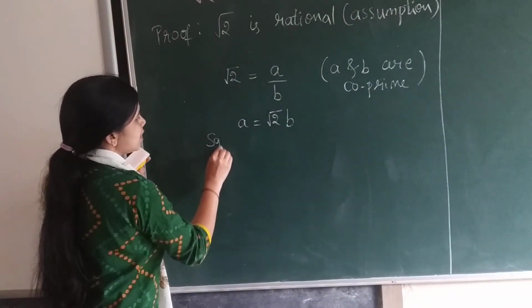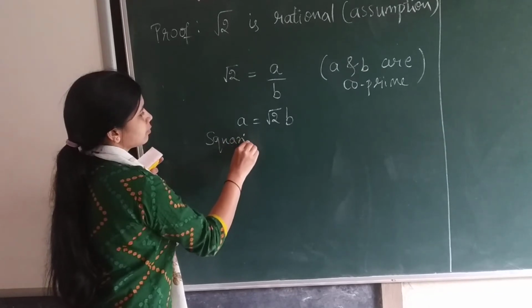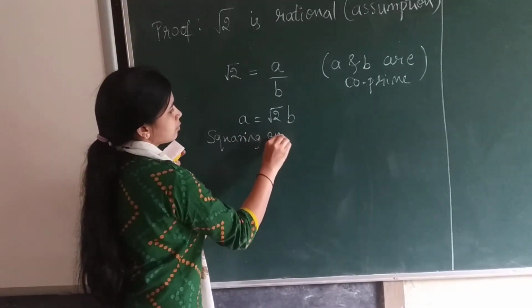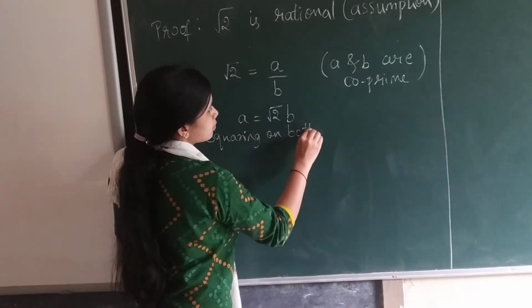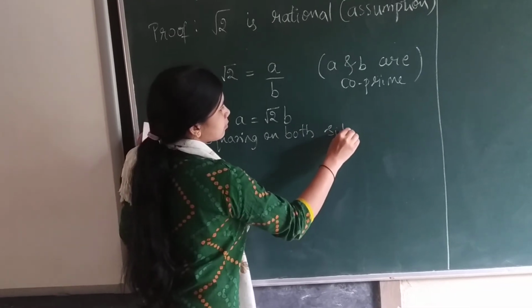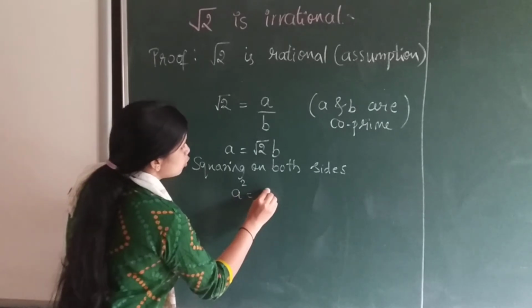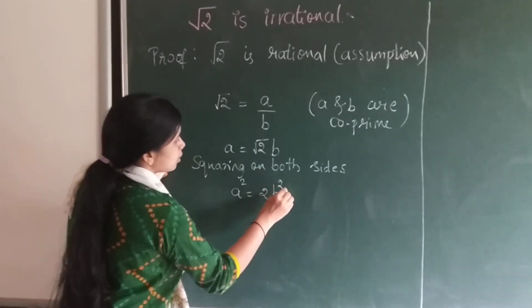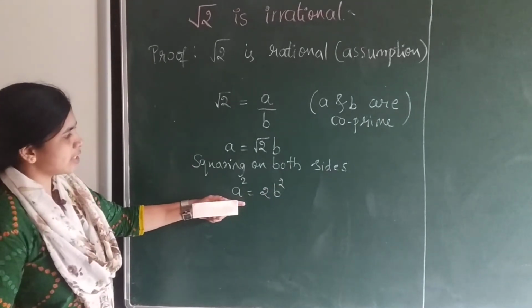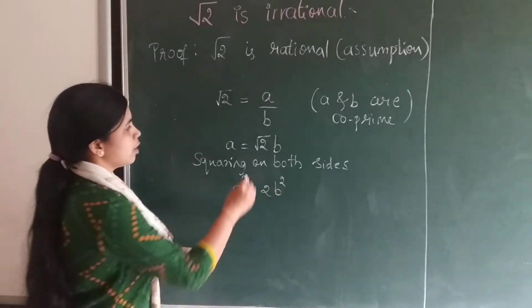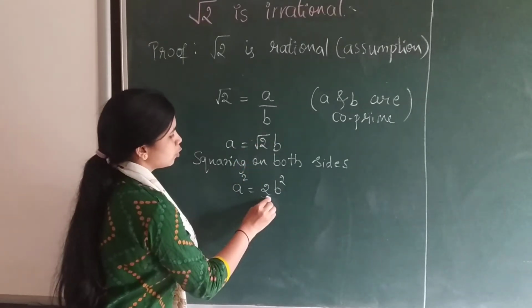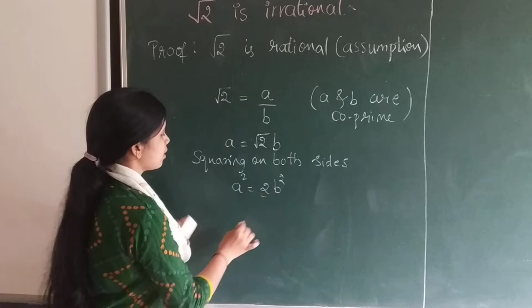Squaring on both sides. What we will get? a square is equal to 2b square. Root 2 into root 2 is 2, into b square.